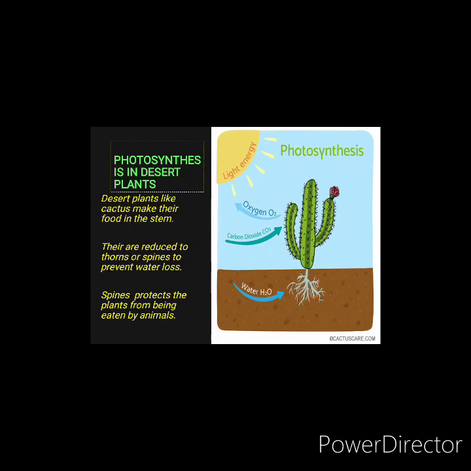In desert areas, they don't have sufficient water, so to prevent excessive water loss, their leaves are reduced to thorns. Another advantage is that spines protect the plants from being eaten by the animals. So animals cannot easily eat these plants.